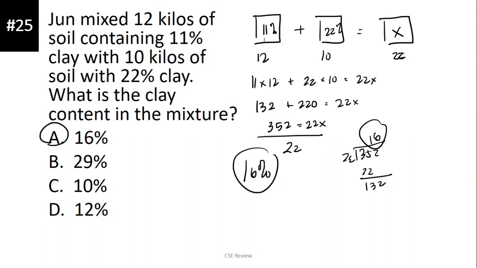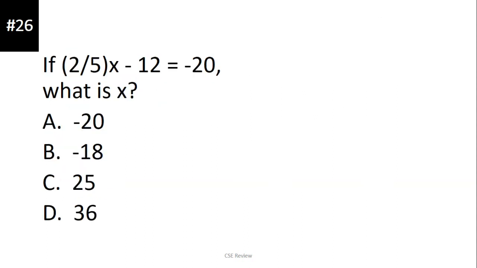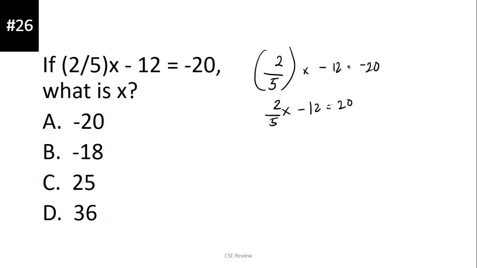Again, watch the video muna kung naguguluhan kayo para maintindihan niyo yung sagot. Number 26. Equality lang to. Hinahanap ko na yung x. Isa-solve lang natin yung x. So, if 2 over 5 times x minus 12 is equal to negative 20, ano yung x? So, isa-isayin lang natin yan. So, 2 over 5x minus 12 is equal to negative 20.